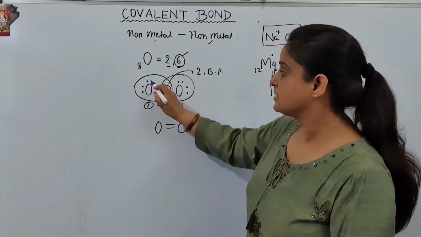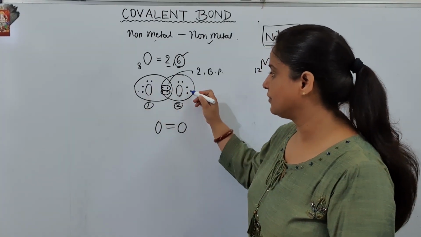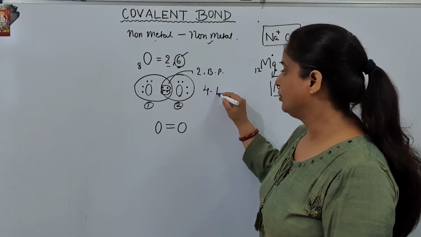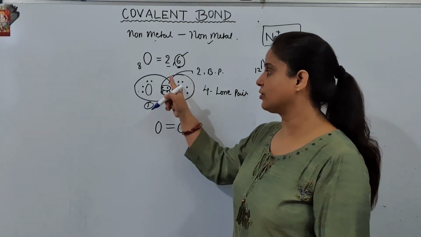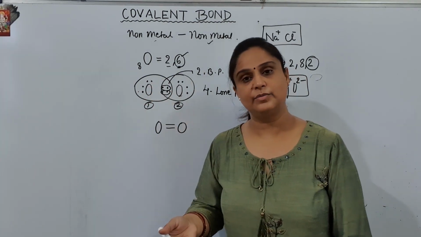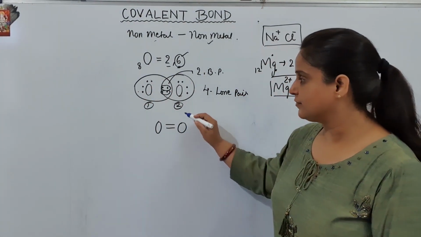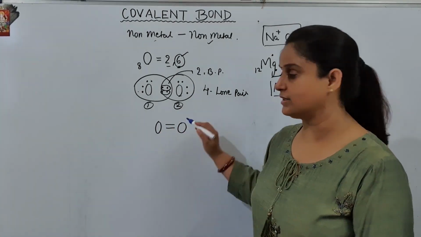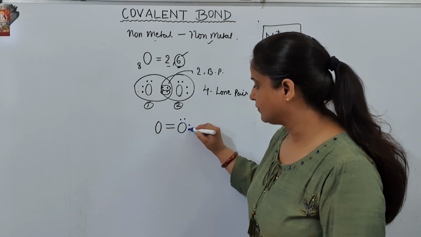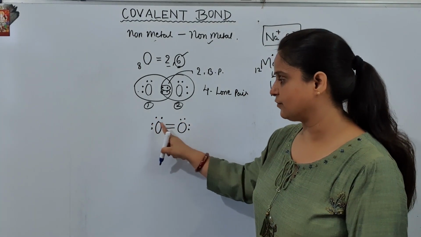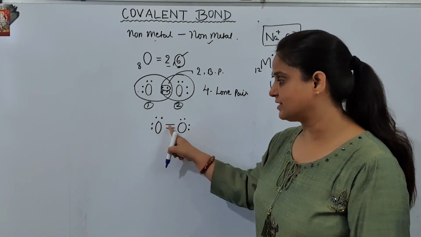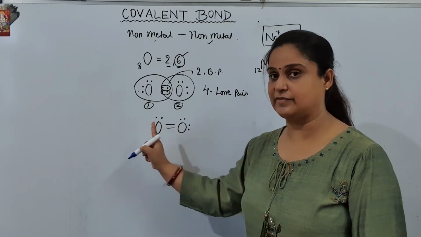And there is 1, 2, 3 and 4: 4 lone pairs of electrons. Lone pairs are not involved in any kind of bonding, isn't it? Now what we can do is complete this octet: 1, 2, 3, 4, 1, 2, 3, 4. So 1, 2, 3, 4, 5, 6, 7, 8. This dash is indicating the bond between them.